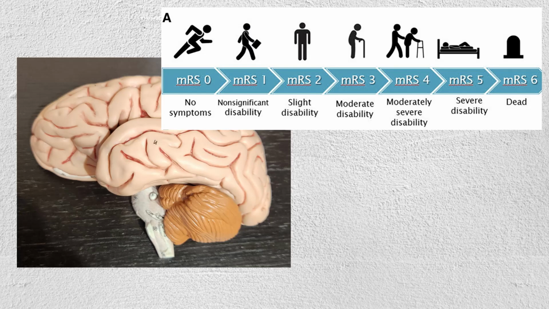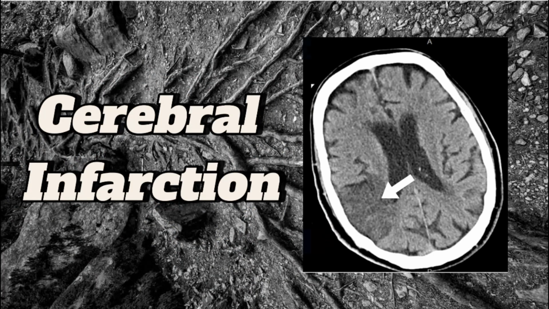Modified Rankin Scale. Beyond the acute phase, the modified Rankin Scale plays a crucial role in assessing the long-term impact of a stroke on a patient's functional abilities. This scale ranges from 0 to 6. 0 for no symptoms, 1 for no significant disability, 2 for slight disability but able to perform daily activities, 3 for moderate disability requiring some help, 4 for moderately severe disability dependent on others, 5 for severe disability, bedridden, and requiring constant care, 6 for death.